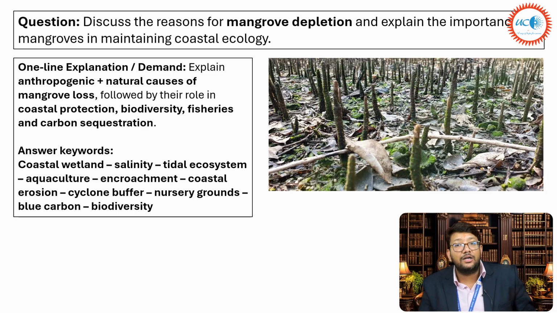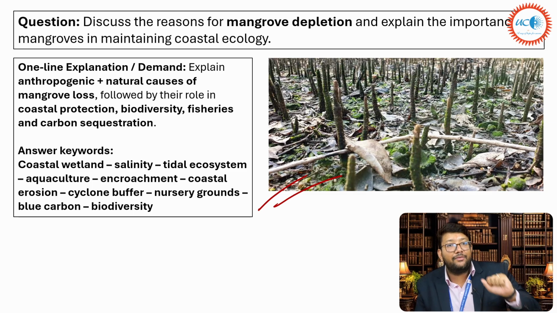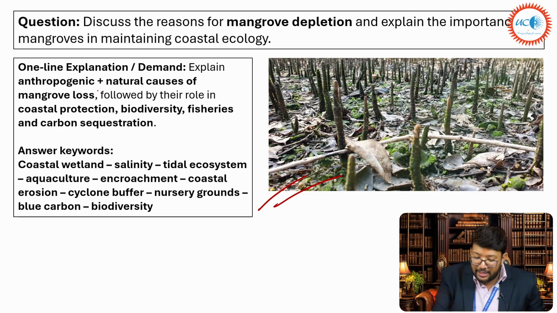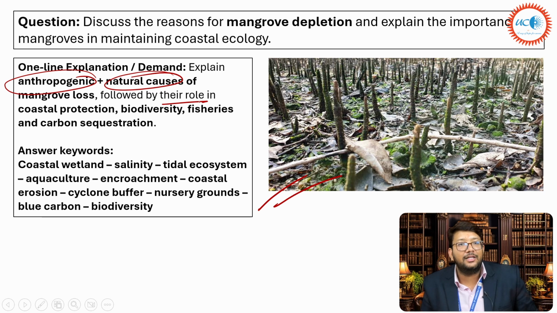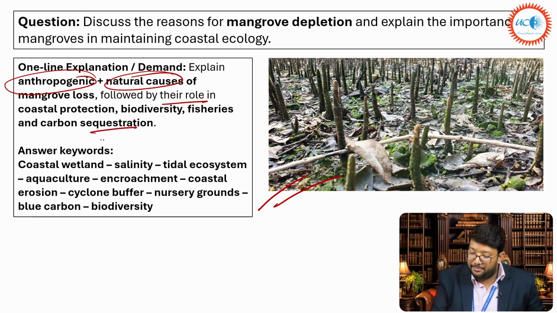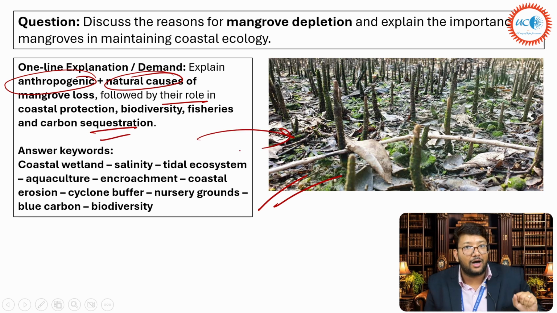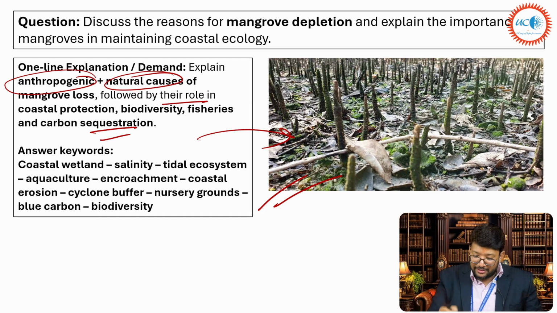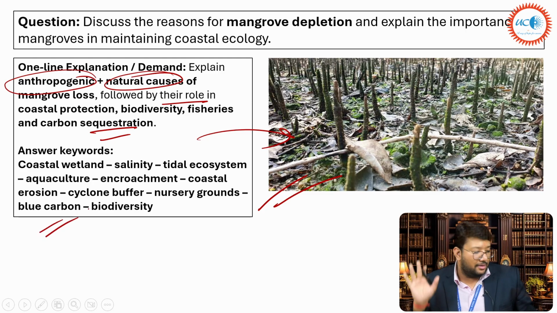This was another Mains question. Discuss the reasons for mangrove depletion and explain the importance of mangroves in maintaining coastal ecology. Again, what is it demanding? It's demanding the reasons for mangrove depletion. So we will put 2: anthropogenic, human activity, and natural causes also, followed by their role in coastal protection, biodiversity, fisheries and carbon sequestration. They absorb carbon and keep it with themselves, like a peatland. A peatland question came in UPSC CSE 2026 also. Please remember. So these are the keywords you have to write in the Mains when this type of question comes.